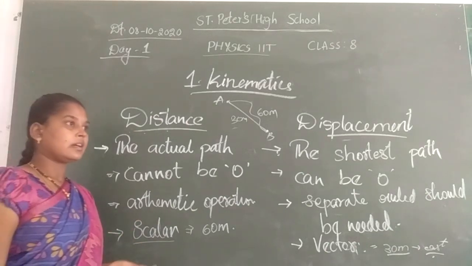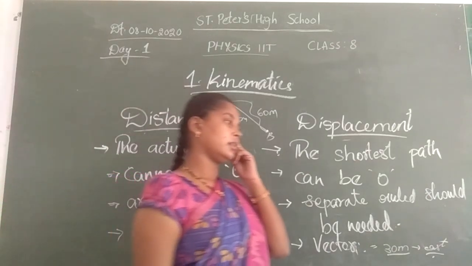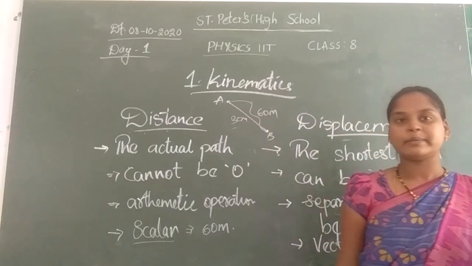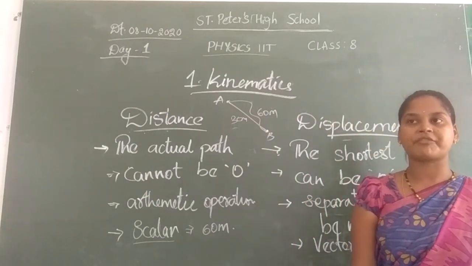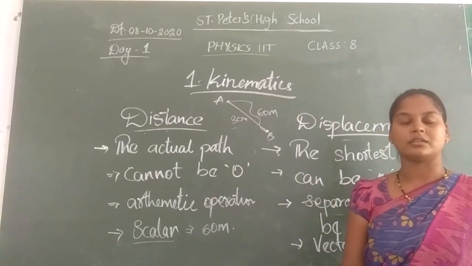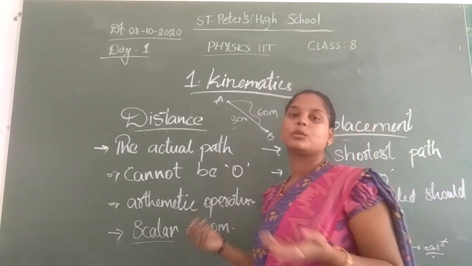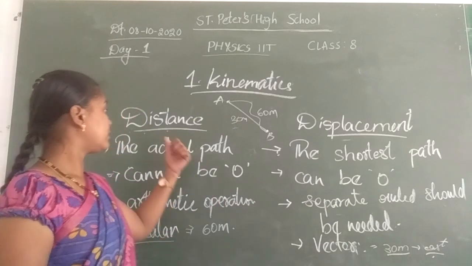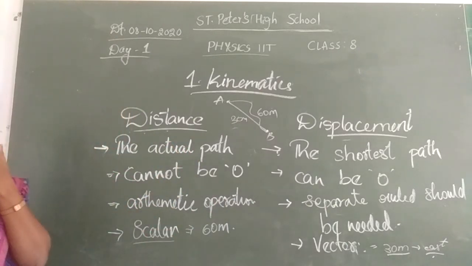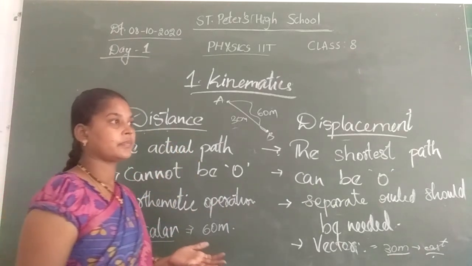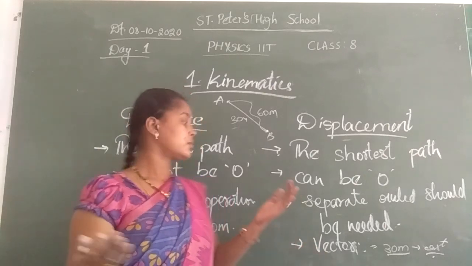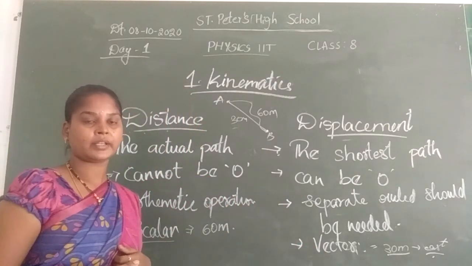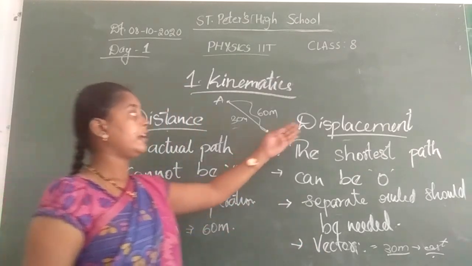Some examples for scalars are time. What's the time right now? If it is afternoon, 9 o'clock, 12 o'clock, 1 o'clock, 2 o'clock, we will say it, but we are not saying any directions there. So time comes under scalar. Next, what is your weight? 60 kgs, 100 kgs. This comes under scalar. It will not say about any direction.